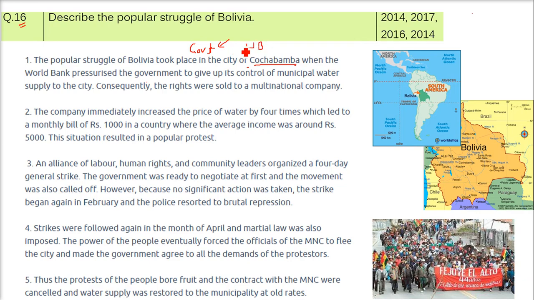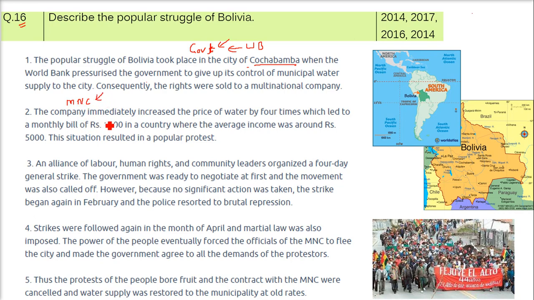So the World Bank said, okay, now you do what? You leave this municipal water supply, and give it to multinational companies, so that they can make money, we can make money. We can get some money from you, because you have taken a lot of debt, loan from us. So when this MNC came, the main thing for an MNC is to make profit.